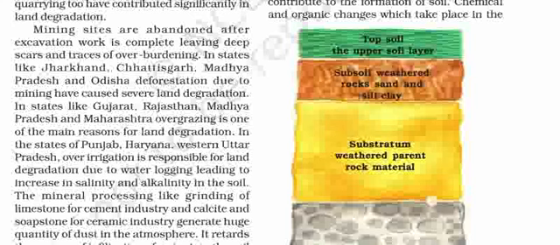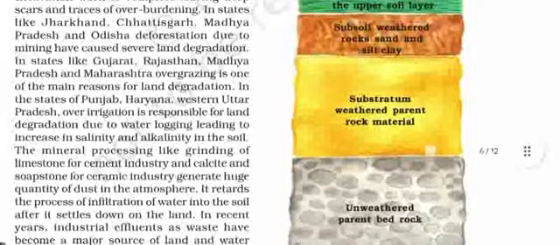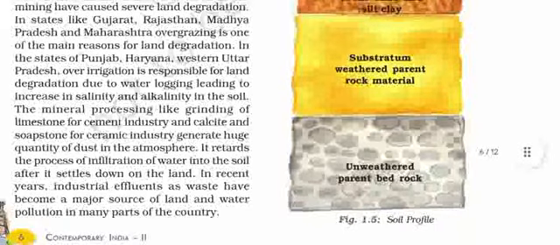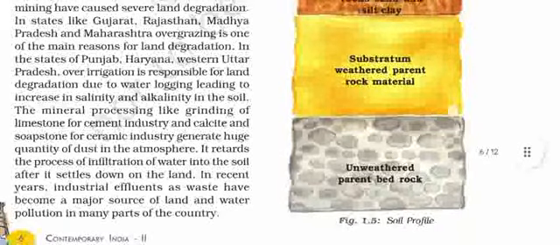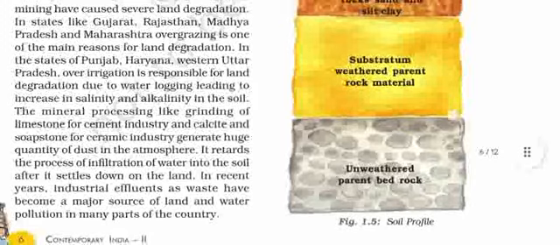Mineral processing like grinding of limestone for the cement industry and calcite and soapstone for the ceramic industry generates huge quantities of dust in the atmosphere. It retards the process of infiltration of water into the soil after it settles down on the land. In recent years, industrial effluents and waste have become a major source of land and water pollution in many parts of the country.